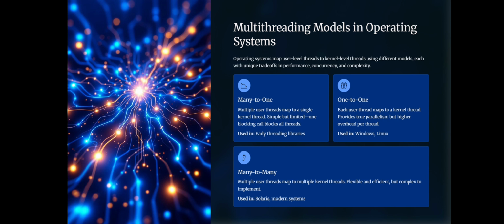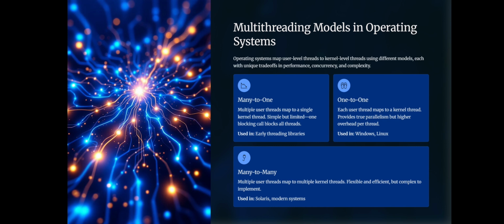Now we are going to see the multi-threading models in operating systems. Operating systems map user level threads to kernel level threads using different models, each with unique trade-offs in performance, concurrency and complexity. First one is many-to-one.